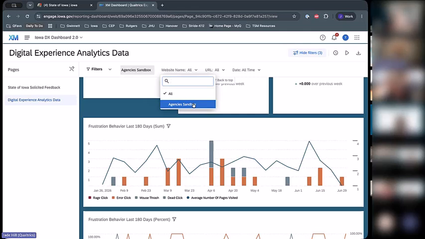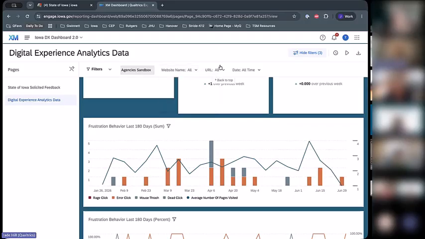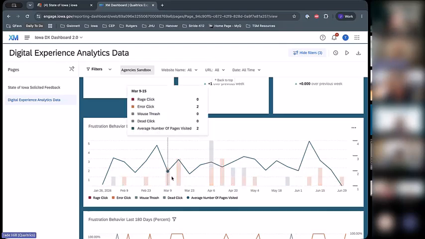This filter is locked, so it basically tells you what it is that you have access to. You may have one, you may have three, but if you want to specifically filter down to the pages that you have interest in, if you have more than one, you should have the ability to filter here. We also have the ability to filter to specific URLs. In this case, we only worked within the dxsandbox.iowa, but you should have multiple URLs depending on what site they were navigating to, where they were on your website, date and time, X, Y, and Z. So again, this is a very high level demo.